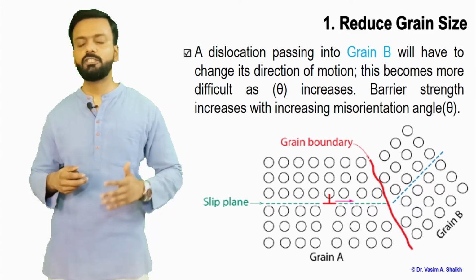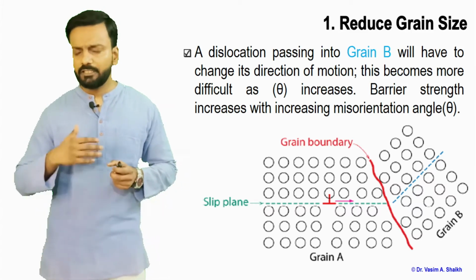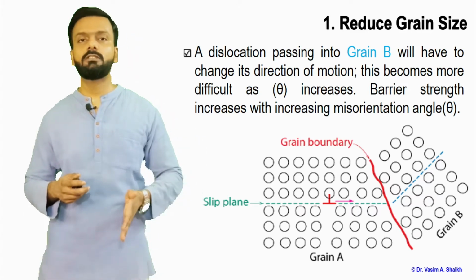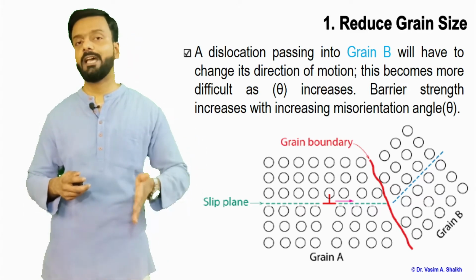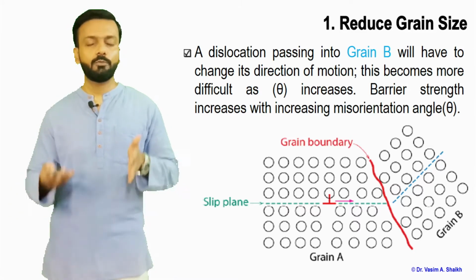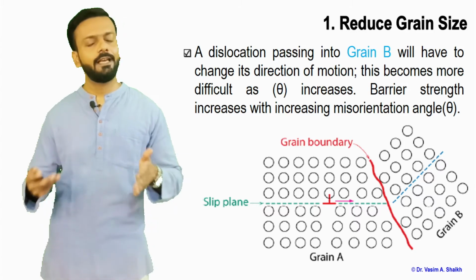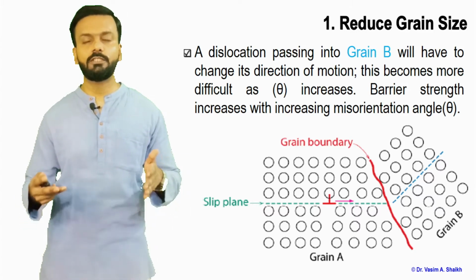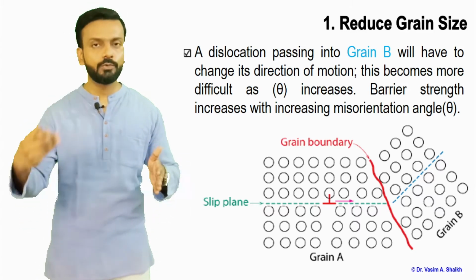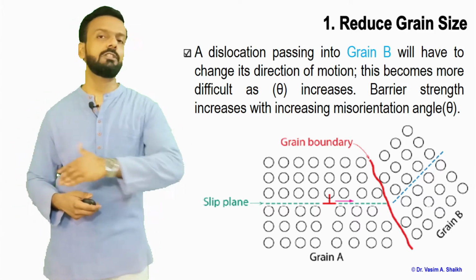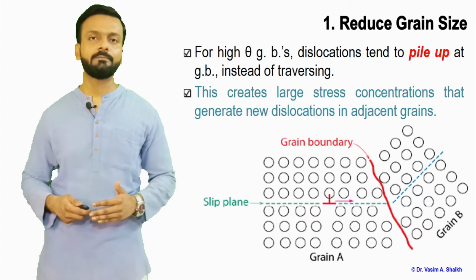The dislocation tries to pass from grain A into grain B, but it encounters the grain boundary, which is a barrier. It cannot pass, so there is a hindrance to the motion of the dislocation, and more force, more load is needed for that dislocation to overcome it and go into grain B.